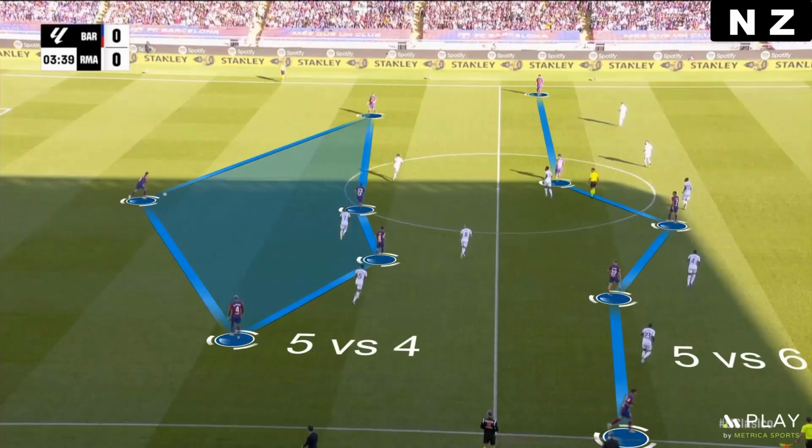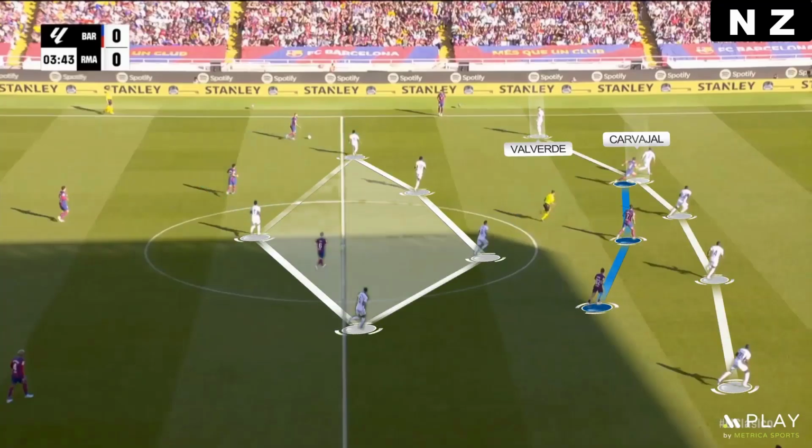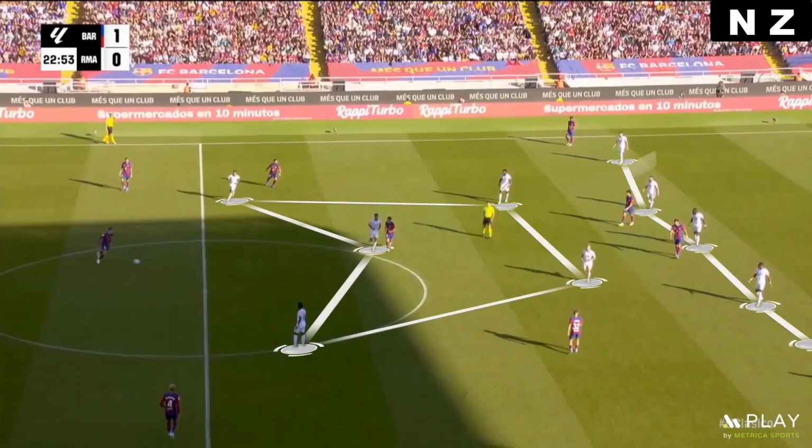Barcelona played with 5 players to build up and 5 attackers, while Real Madrid played with 5 at the back in order to cover the spaces because Barcelona's strikers tried to occupy the central channels. That's why Carvajal played as a center back and Valverde as a wing back.